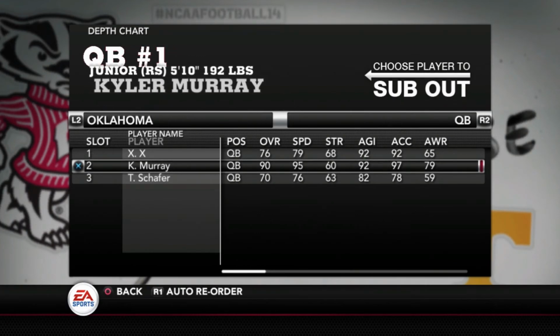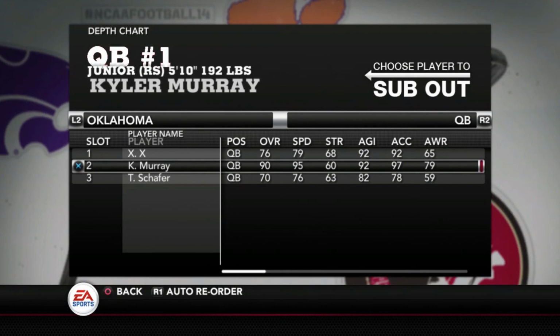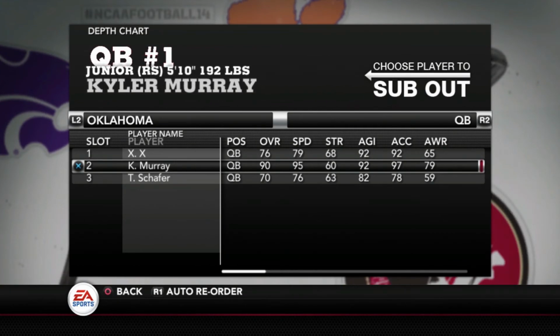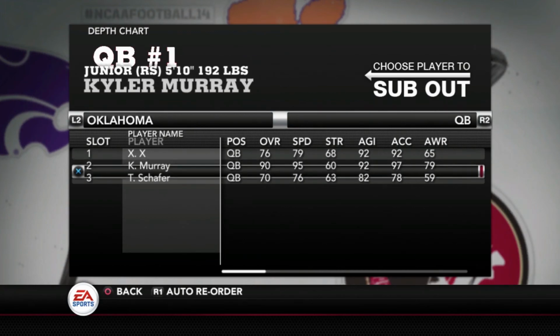Kyler Murray. If he can be really special for them, Oklahoma definitely has a chance to win the Big 12 once again, maybe get back to the playoffs. I think a lot really rides on how well he plays. There were some things in his freshman season at Texas A&M that kind of worried you a little bit, I think, watching him play. So we'll see what happens.